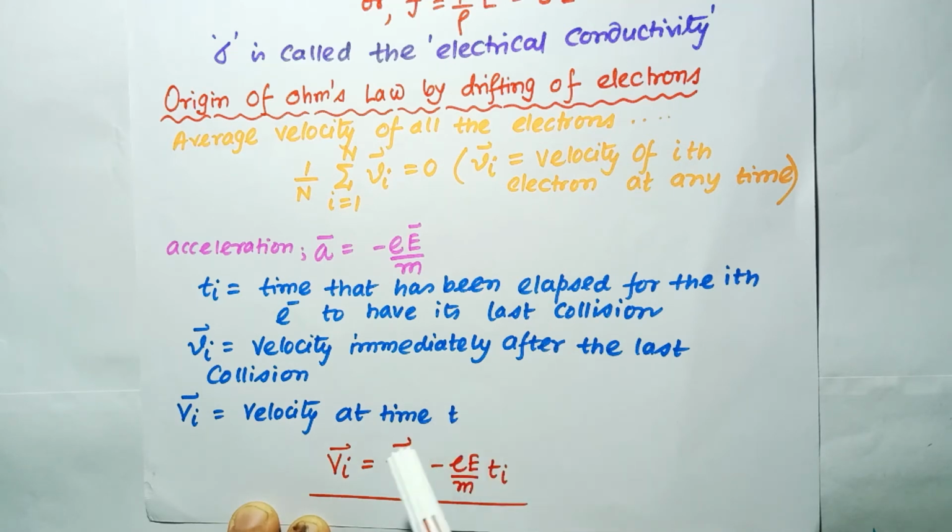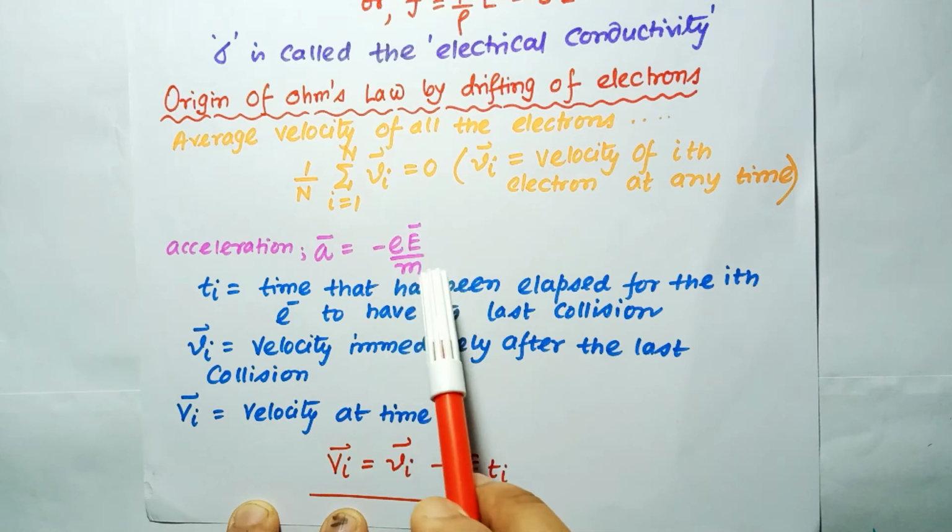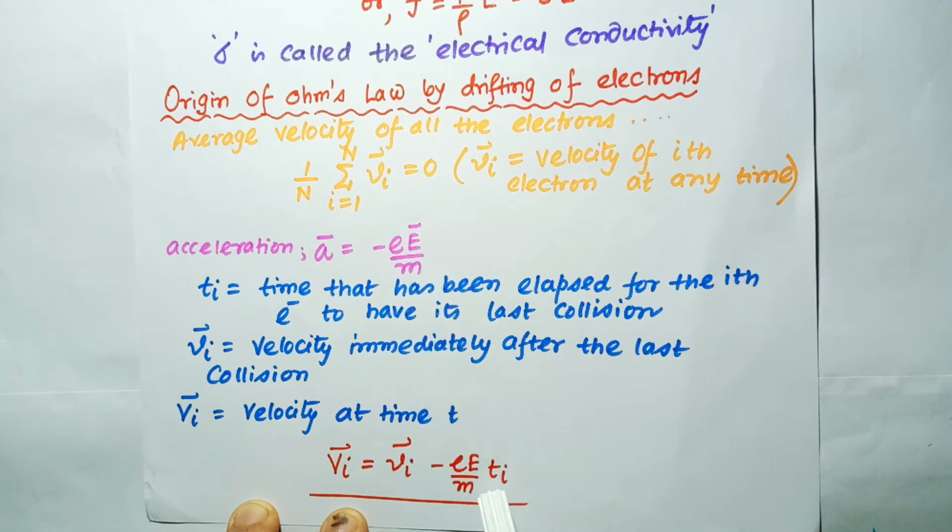So we can write that the velocity at time t is equal to the velocity immediately after the last collision, the small Vi vector, plus the acceleration times the time that has elapsed. So capital Vi vector is equal to small Vi vector minus eE by m times the time that has elapsed after the last collision. So this is the main idea.